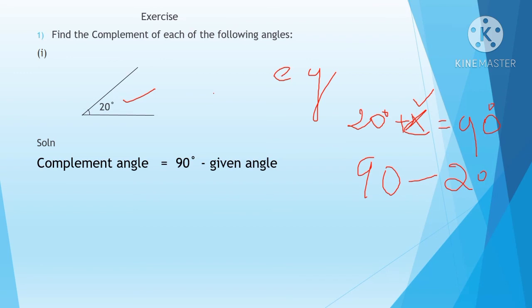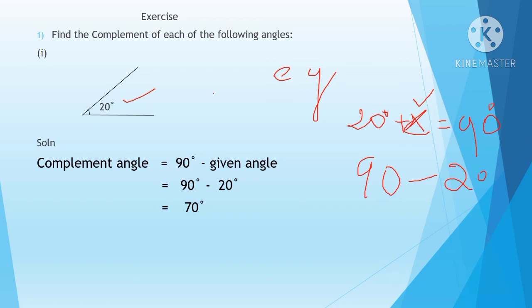But here one angle is given. We want to find the other angle. So we can say 90 degree minus the given angle, 20 degree, you will get the value of x. That means the second angle. Look here, 90 degree minus 20 degree, you will be getting the answer 70 degree. So what is the other angle? 70 degree. If you want to check it, 20 plus 70, you are getting the answer 90. Right? So it's a complementary angle.